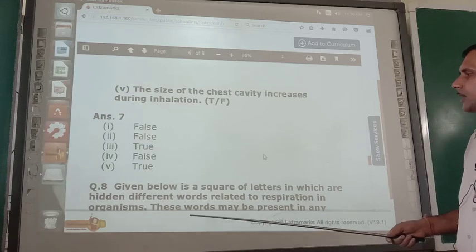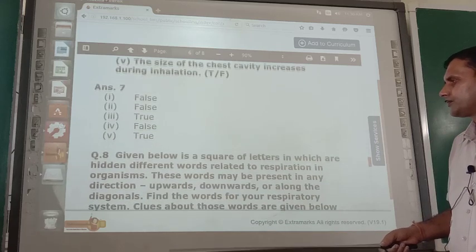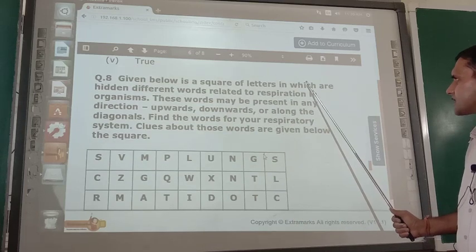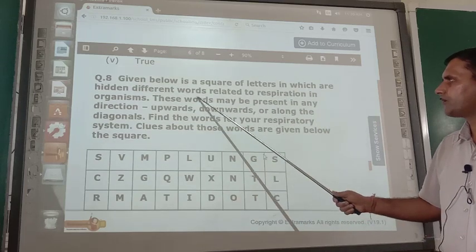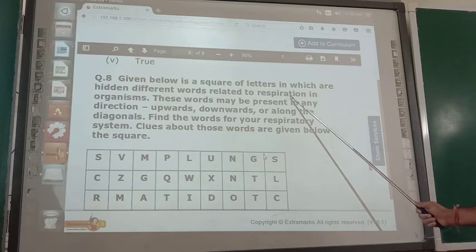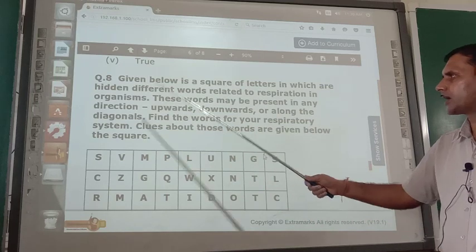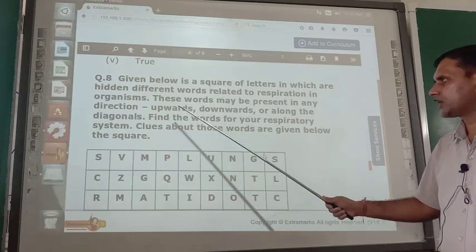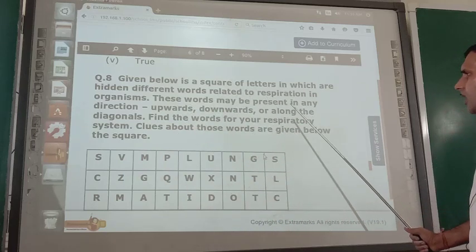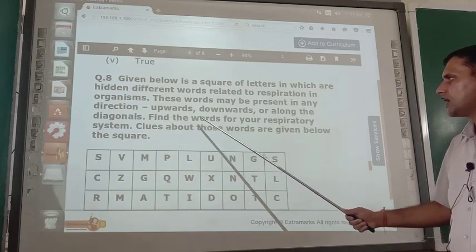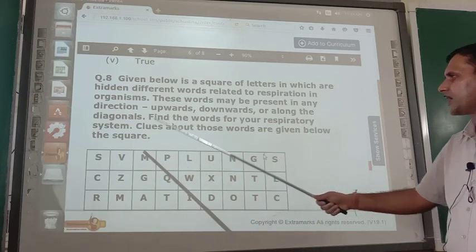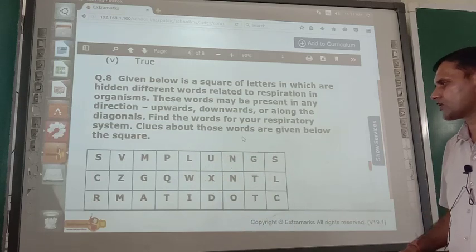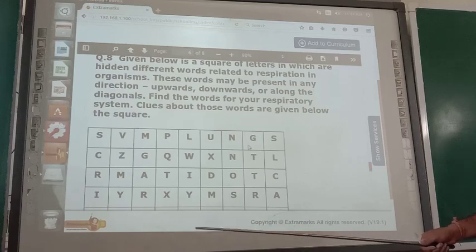Now question number 8. Given below is a square of letters in which different words related to respiration in organisms are hidden. These words may be present in any direction: upwards, downwards or along the diagonals. Find the words for your respiratory system. Clues about those words are given below the square. This is a very interesting exercise.